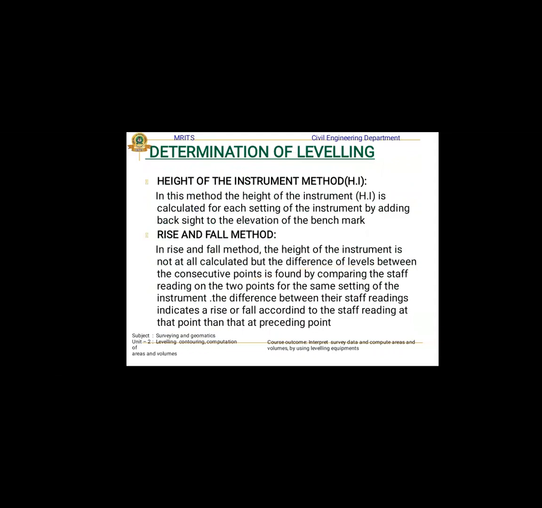Determination of leveling: the height of instrument method and the rise and fall method. What is HI? Height of instrument. In this method, the height of instrument is calculated for each setting of the instrument by adding the backsight to the elevation of the benchmark. In height of instrument, the backsight is added only to the benchmark. In rise and fall, the intermediate sight or RL is reduced. This is the rise and fall method.